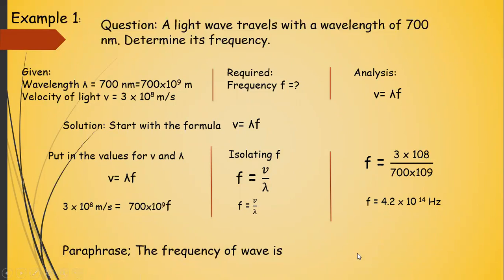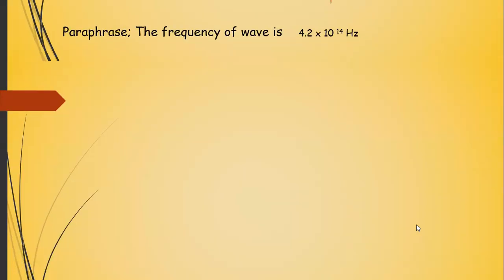The frequency of the wave is 4.2 into 10 power 14. Over here this is power 8, and over here this is power minus 9, right? Nano is minus 9, so we put minus over here. This minus, when it goes to the power 8, becomes plus. So 8 plus 9, when you solve this, it will be 10 power 14.